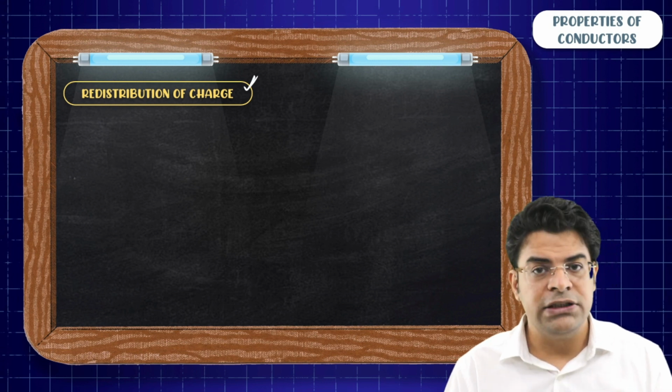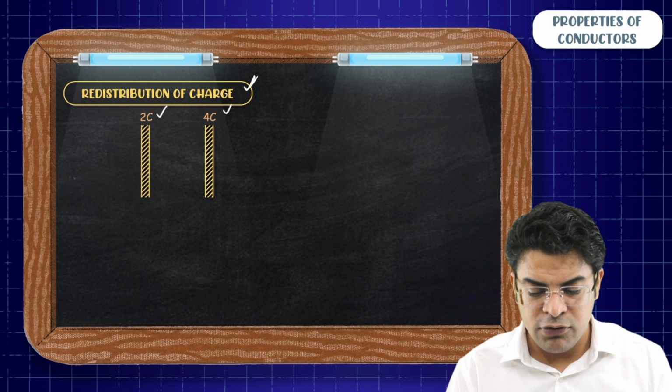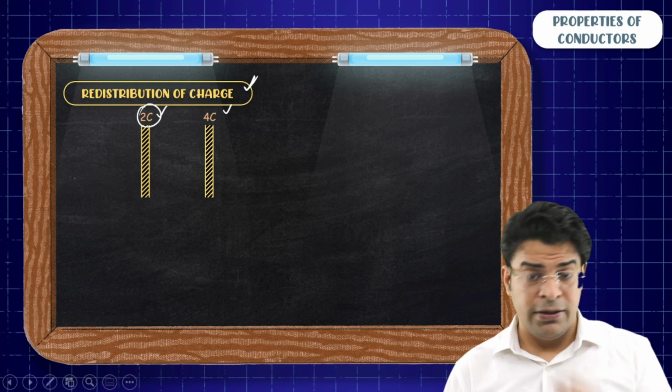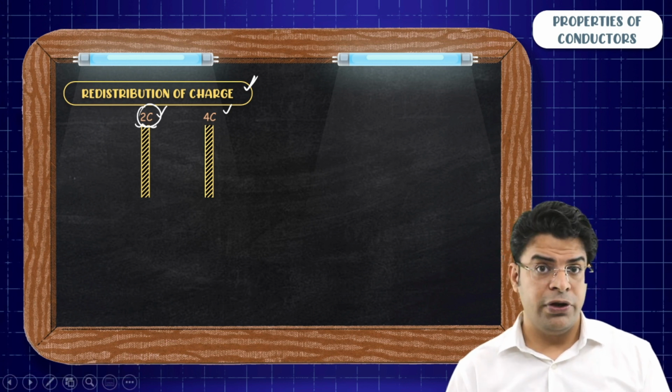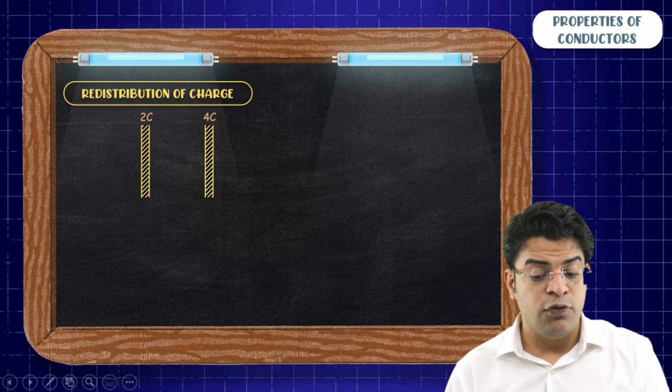Distribution of charge in case of multiple parallel plates. So let's say here you have got two plates. The left plate, which is a conducting plate, has got a charge of 2 coulomb, and the right plate, which is again a conducting plate, has a charge of 4 coulomb.